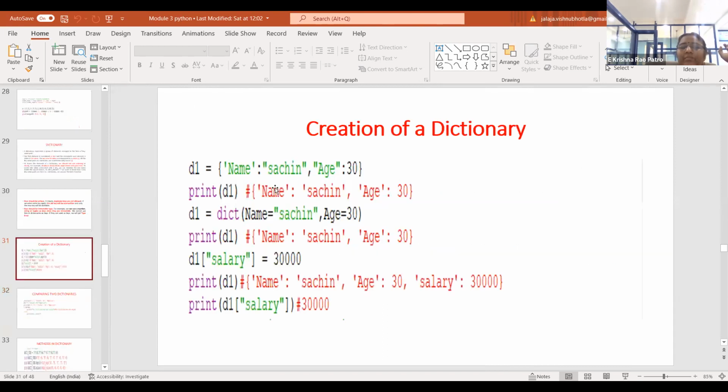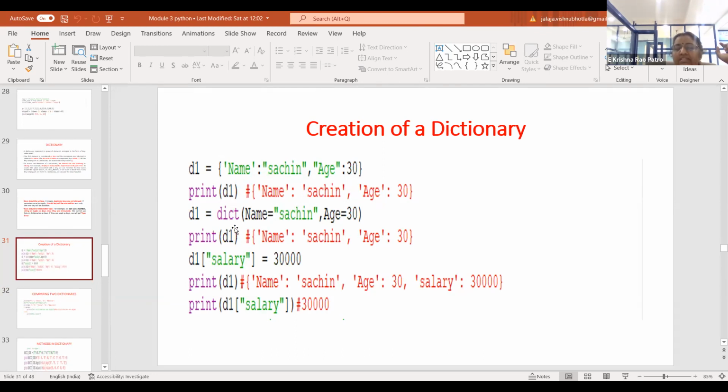Let's look at a simple example of a dictionary. D1 is a dictionary, with name and age as my keys, and I am assigning the values Sachin and 30. Dictionary, similar to lists and tuples, can hold heterogeneous data types: name holds a string and age holds an integer. I am trying to print the contents of my dictionary. This is the first way of creating a dictionary: D1 equals a set of curly braces, which the interpreter identifies as a dictionary.